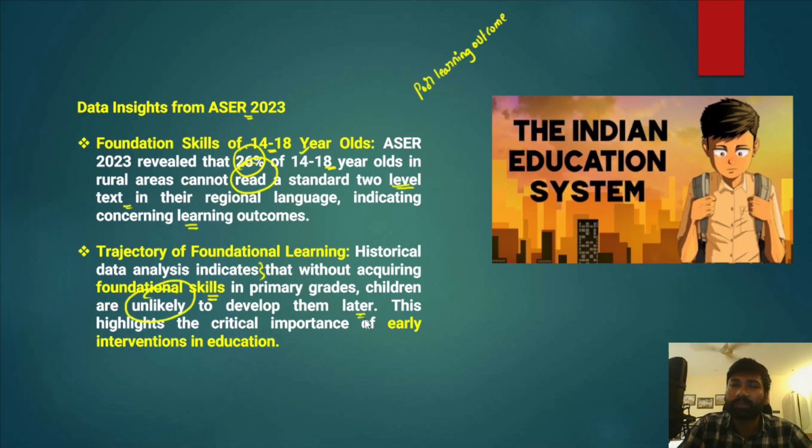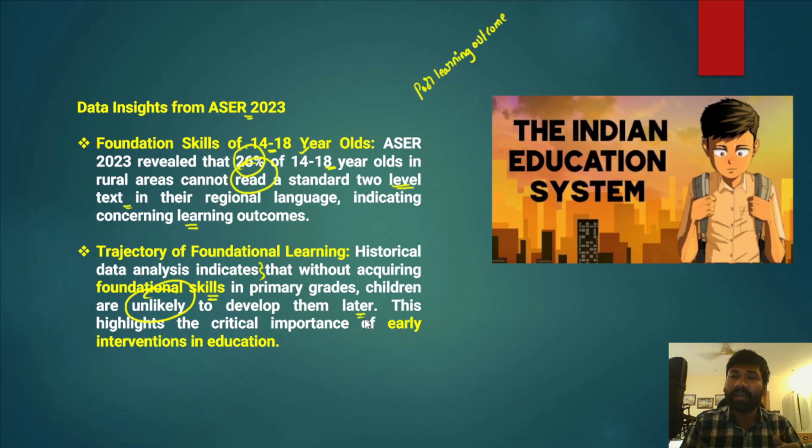So this essentially means that if you cannot impart the foundational literacy and numeracy skills in children in their primary classes, you cannot inculcate those skills and abilities in later classes. That continues to impact their learning outcomes over a period of time, and even if you are providing education for those children, their learning outcomes would remain poor.